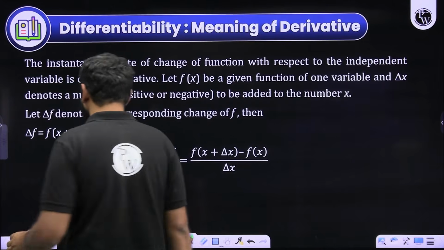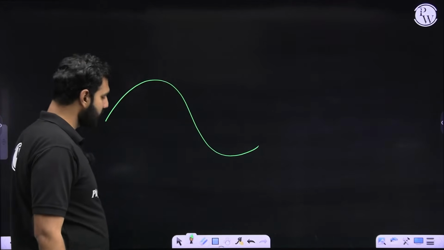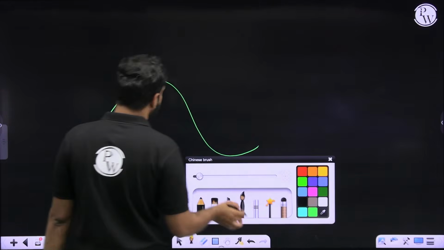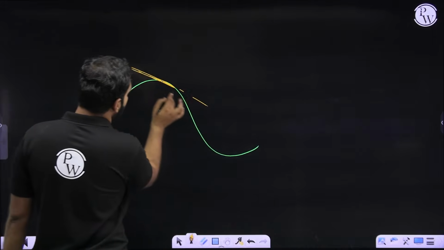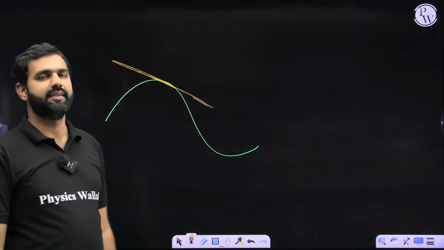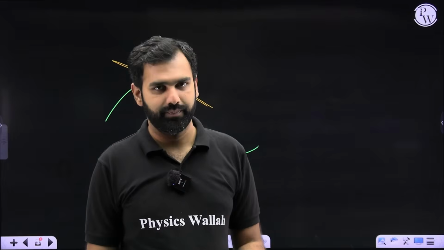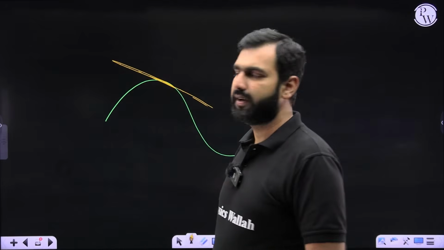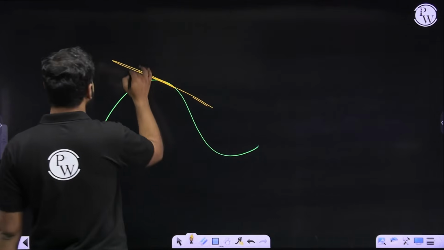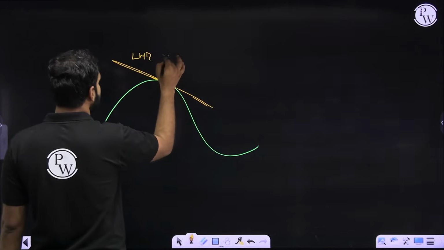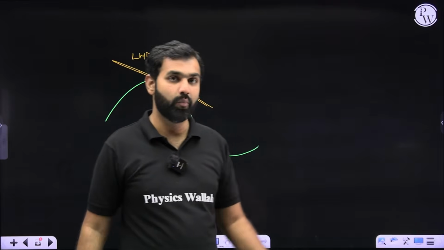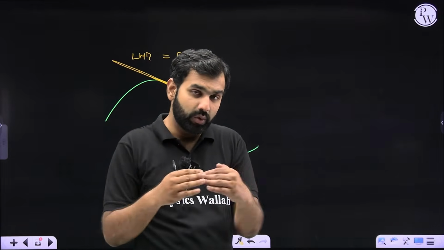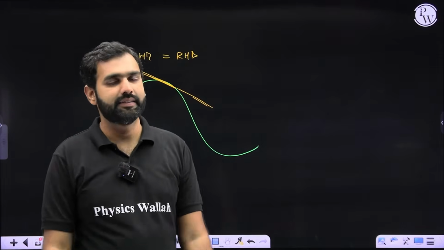All I'm trying to make you understand is a very simple thing. Let's say there is a continuous function like this, and there is a point on it. If I'm able to draw a tangent uniquely at that point, that means the function is differentiable there. To check its differentiability, I'll find its left-hand derivative and its right-hand derivative. If they are found to be the same, if both the secants converge into that one unique tangent, then I'll say that yes, this is differentiable.